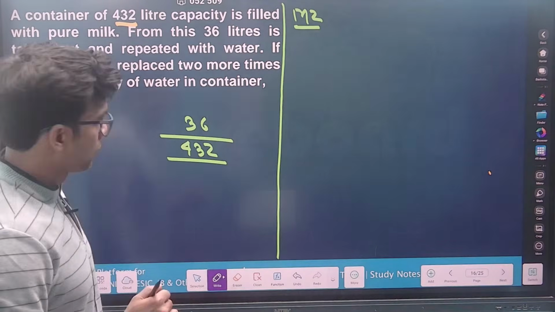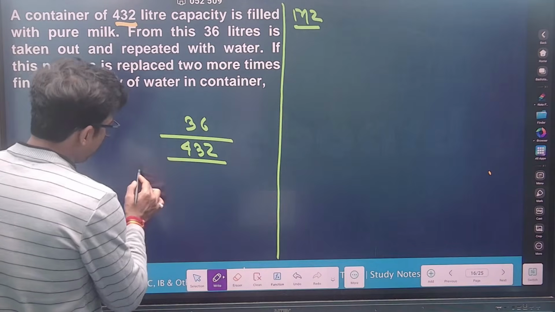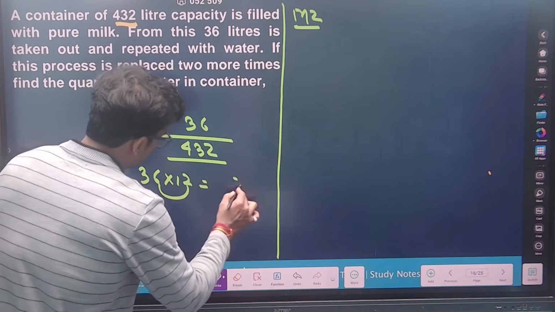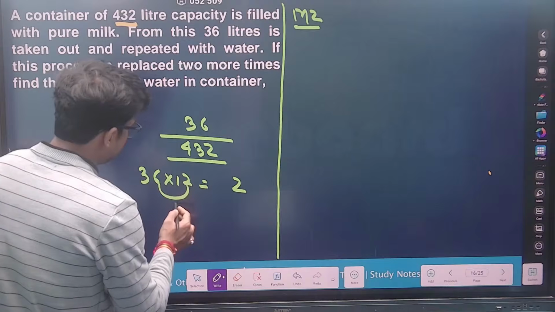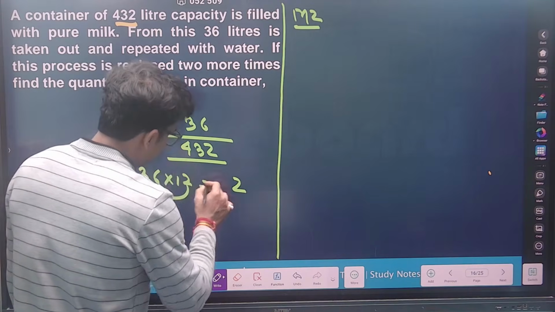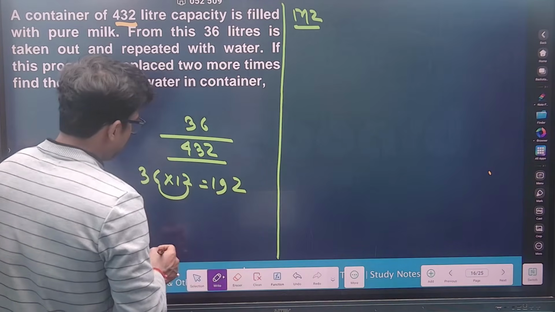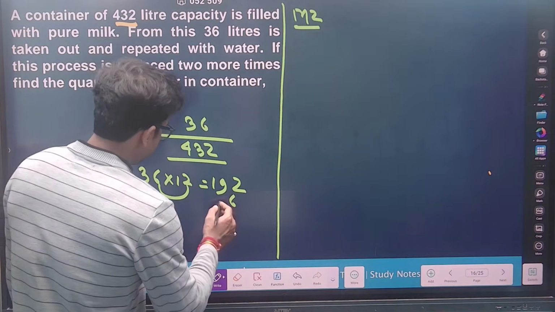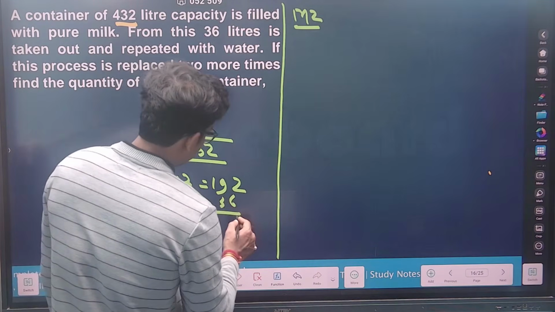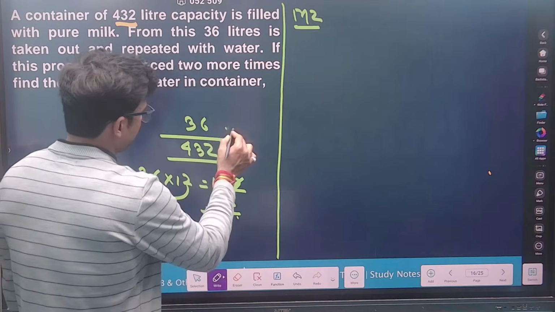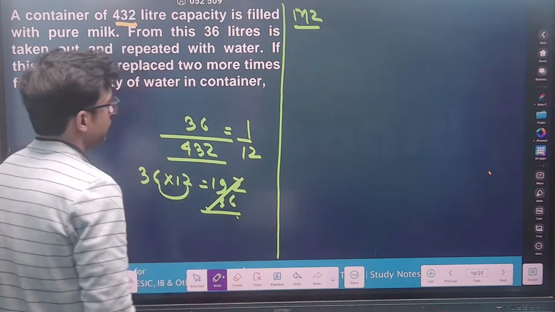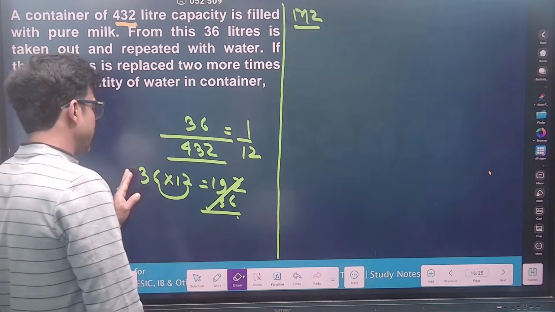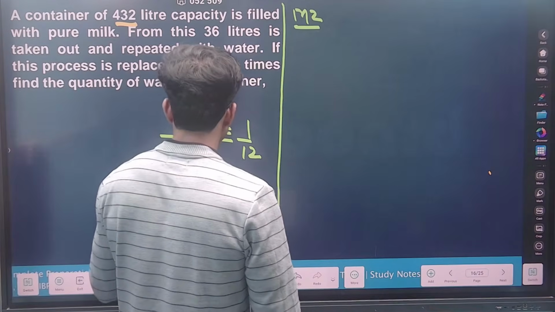So if you simplify 36 out of 432, you are getting something like 1 by 12.